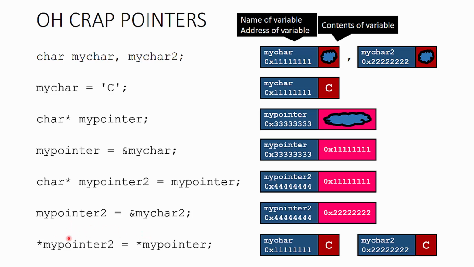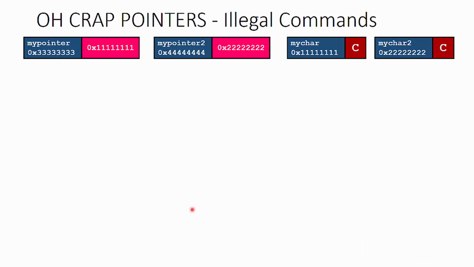Now technically this is an L value over here, and this is an R value, for left and right of an assignment, so they do have slightly different meanings, and here we've illustrated them. The upshot is that we have assigned a character into the same place as another character, and the pointers were used to help make that transition possible. So let's take a look at some commands that you can't do with pointers.